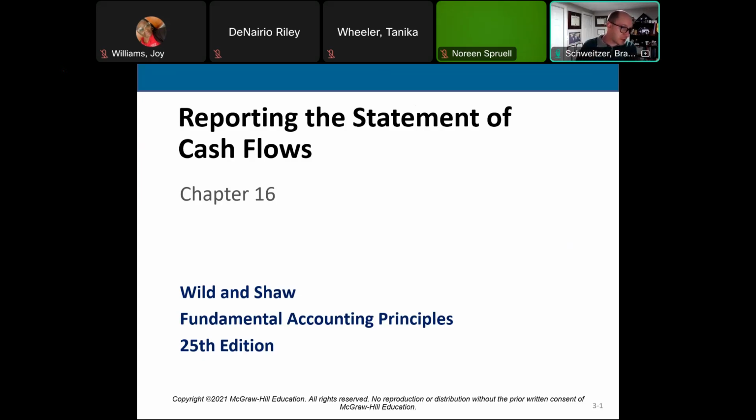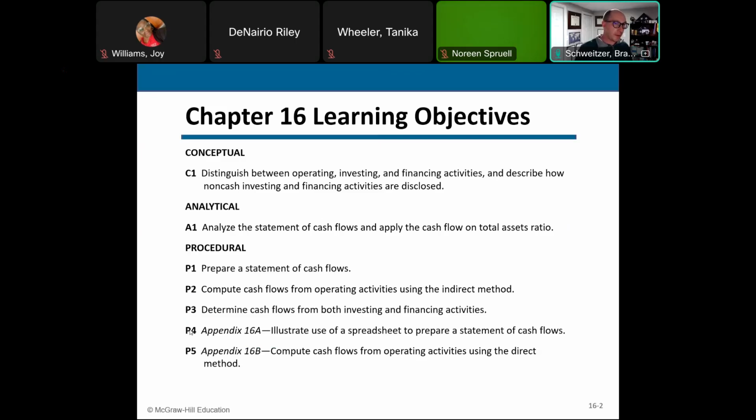Cash goes out of the business and we use it to pay our bills, our rent, our inventory that we need to purchase, our utilities, our employees, the day-to-day operations. So cash comes into the business from our customers and goes out of the business for our day-to-day operations. We call that operating activities on the statement of cash flows. It's cash from operations, operating activities.